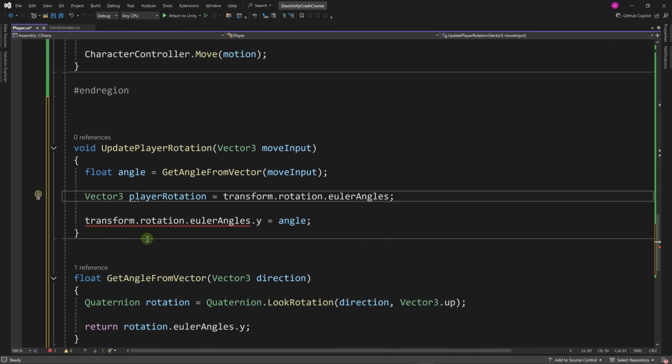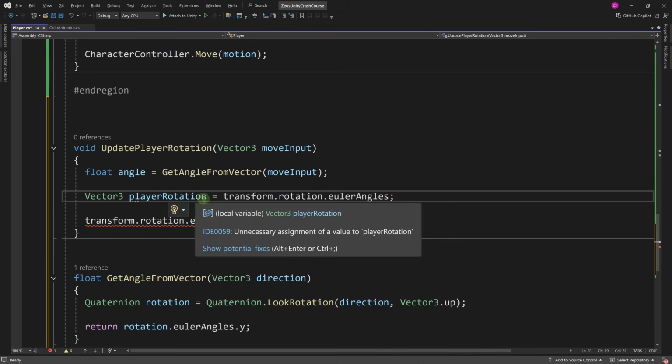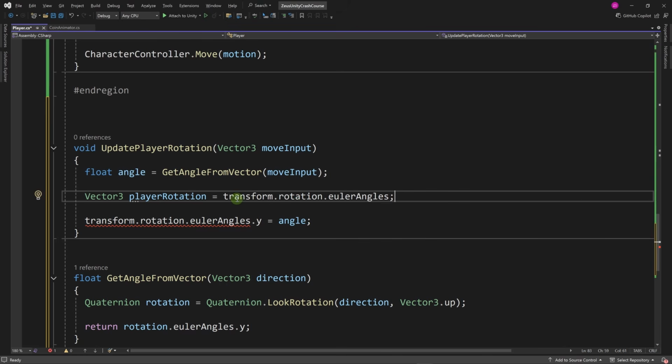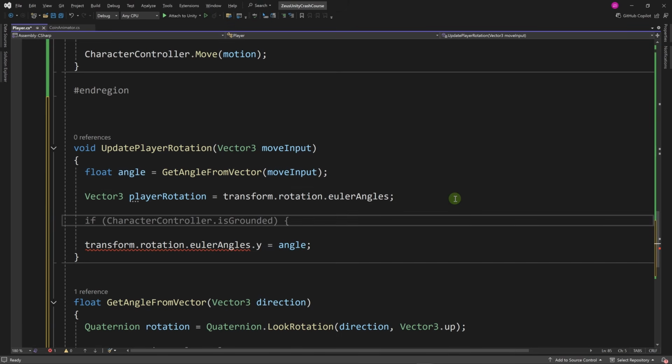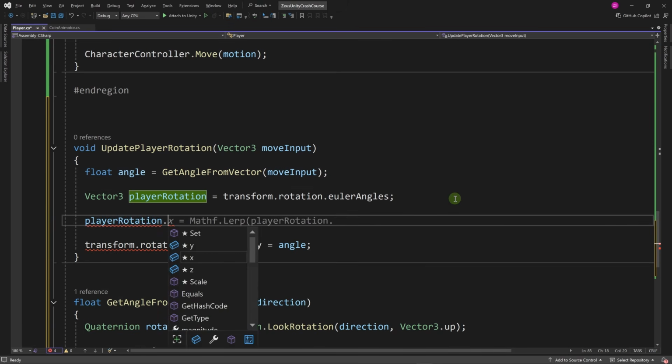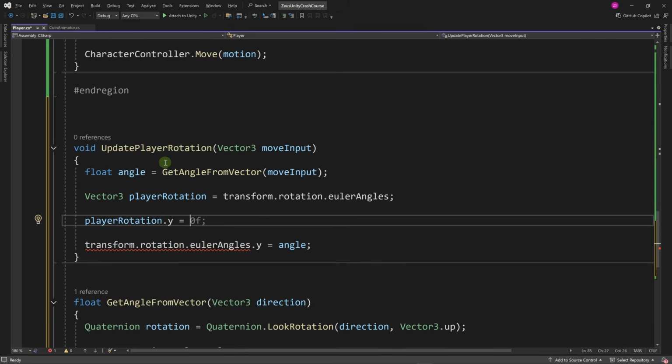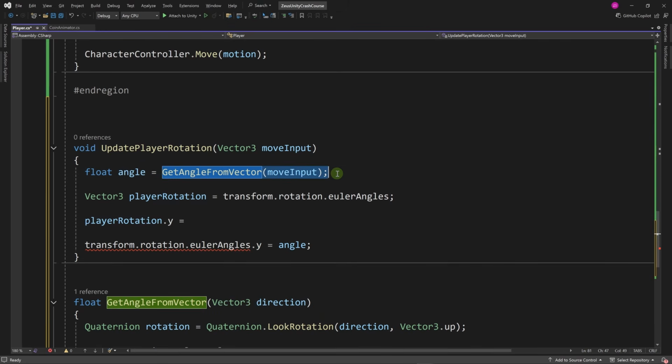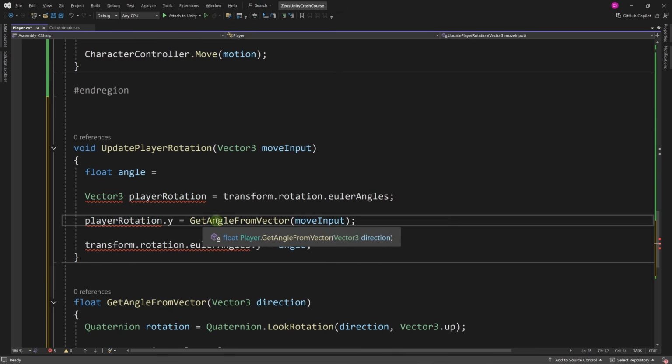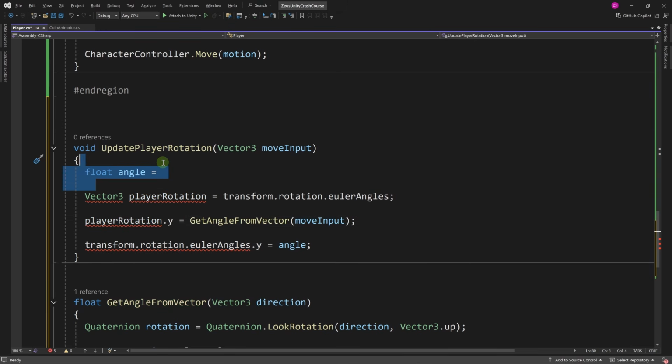What we're going to do is get the Euler angles of our rotation using transform.rotation.eulerAngles. So we have declared a Vector3 playerRotation, and what we can do is set playerRotation.y to this value. Here no need to declare the angle variable. Let's set it to GetAngleFromVector(moveInput), and we can remove this line.